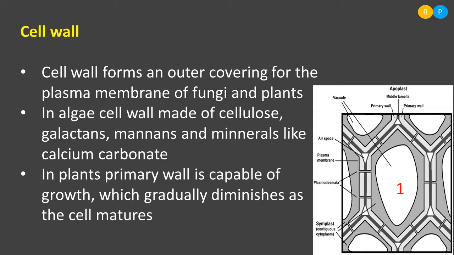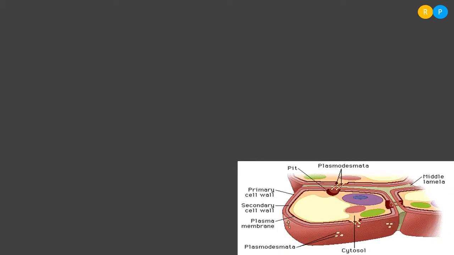That means primary wall is not permanent in the plant cell. As and when the cell matures, the primary wall starts diminishing. That means it will gradually diminish in the matured cell. So when the cell becomes completely mature, the primary wall is completely replaced by secondary wall.